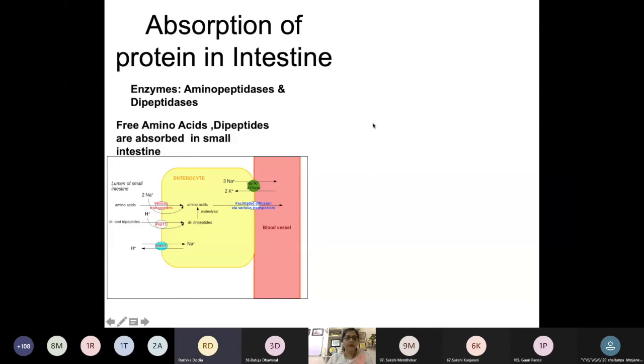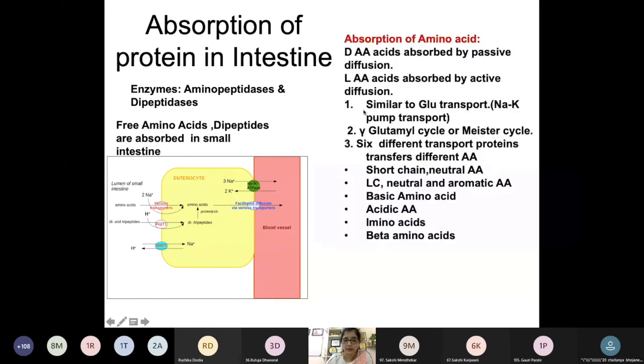Okay. So passive diffusion. Yes, passive diffusion. You can see there are different transporters present for different amino acids. Even one of the transporters is shared by glucose and protein together. So this is also an active mechanism by which the proteins are absorbed in the intestinal cell, and most of the transporters are present here.